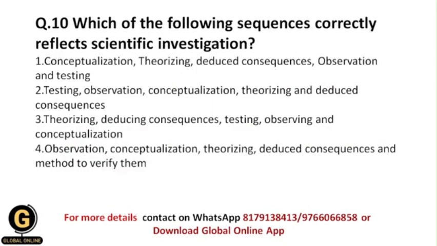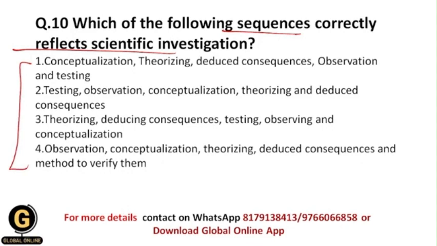Next is, which of the following sequences correctly reflects scientific investigation? Here we have been given different options, and in each option they have given us different sequences, but we need to identify the correct sequence of scientific investigation.